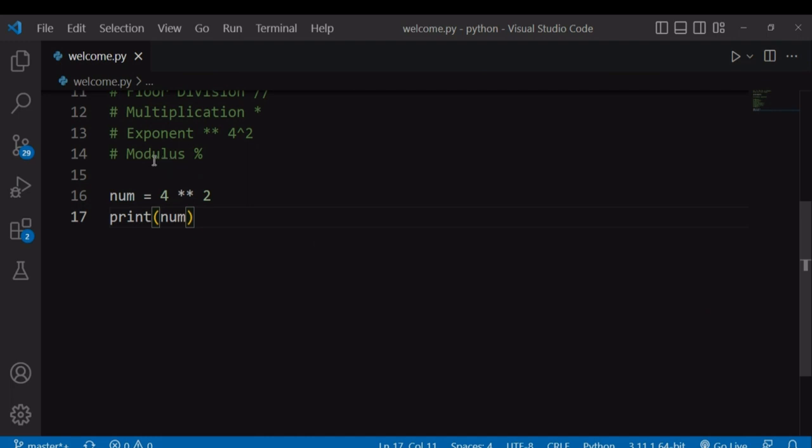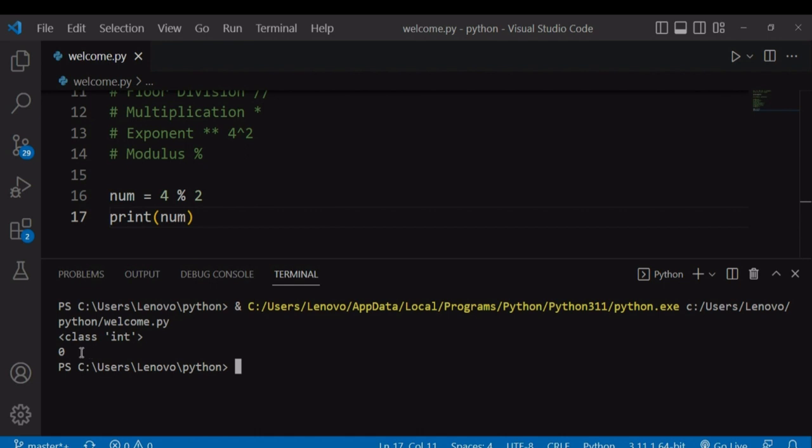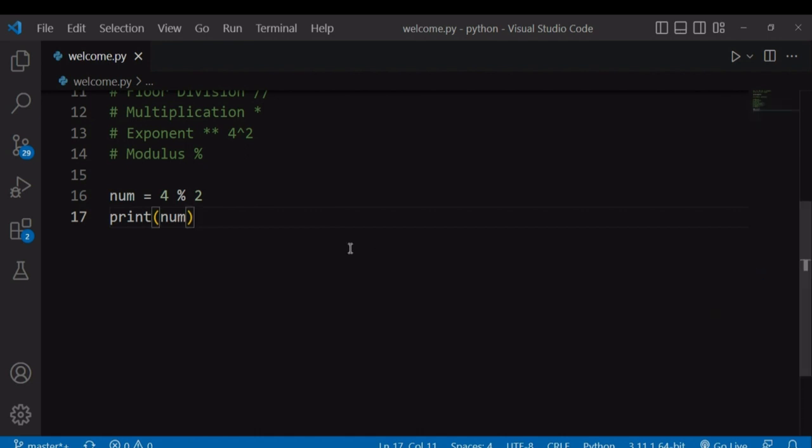And our last arithmetic operator is modulus, and we use modulus when you want to return the remainder of two numbers after dividing them. And we do that using the percentage sign. For example, if you want to return the remainder of 4 and 2 after dividing it, it will return 0 because there will be no remainder, and 2 goes into 4 2 times perfectly.